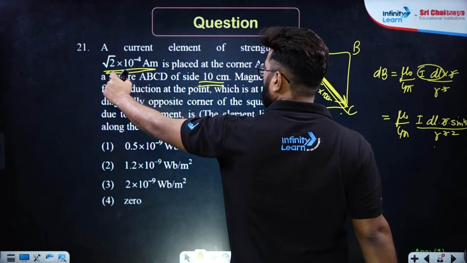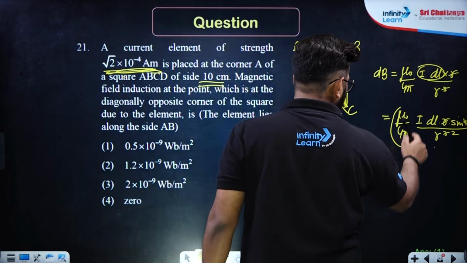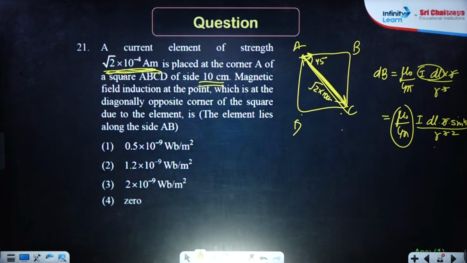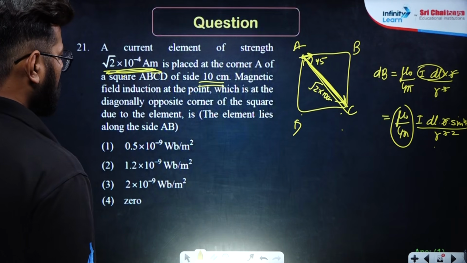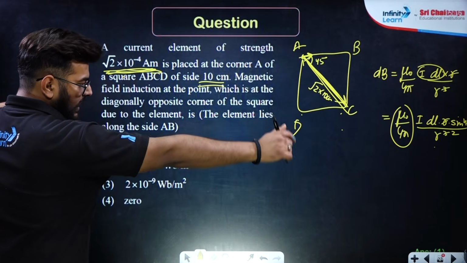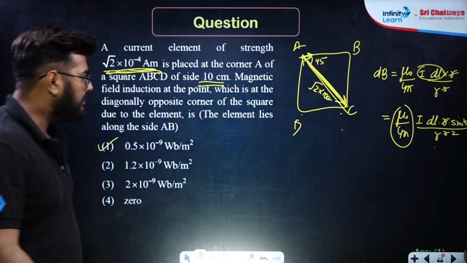I dl is given as root 2 into 10 raised to the minus 4 ampere meter, as you can see. And mu naught upon 4 pi is also given, 10 raised to the power minus 7. So based on that, I think you'll be able to find out the answer over here. Just keep the values, all the values are given, and option number 1 will be matching: 0.5 into 10 raised to the power minus 9 Weber per meter square.